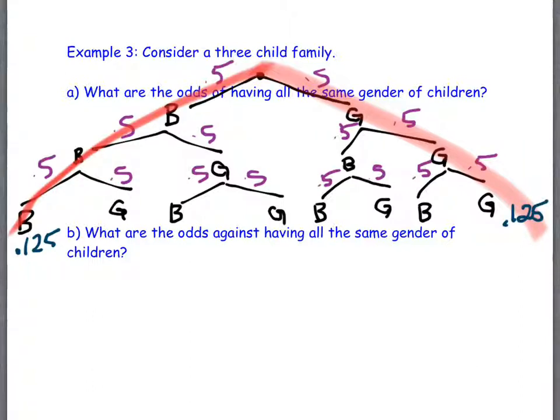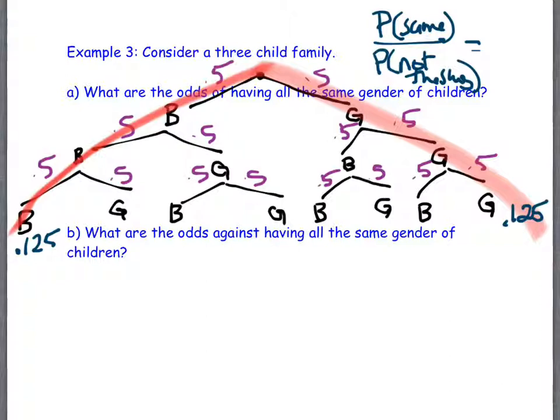So if I'm wanting to know the odds of having all the same gender children, this would be the probability of the same gender. Odds compares it to the probability of them being not the same, right? So the probability they are the same is 0.125 and 0.125 combined together, which is what? 0.25.